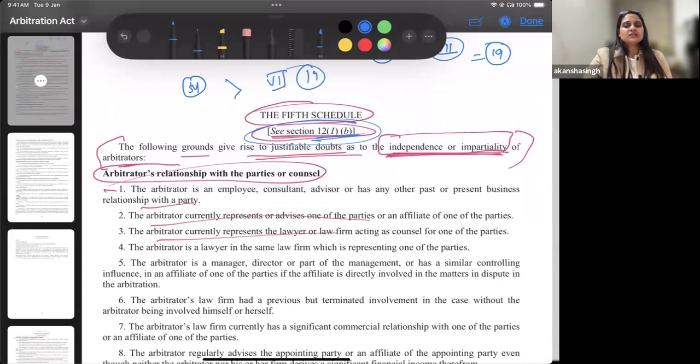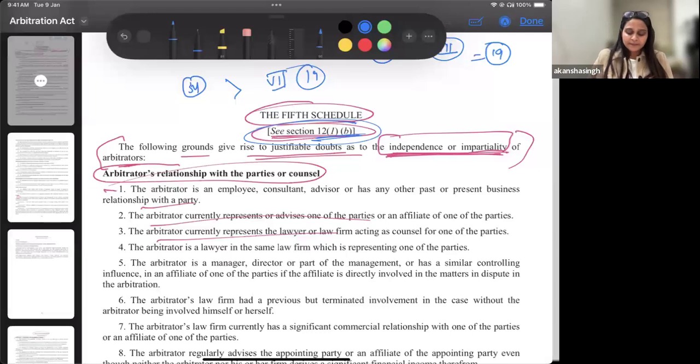So if you are somebody I am thinking to appoint as an arbitrator, what are the requirements? Which schedule will be invoked immediately? First question. Secondly, if you are already an appointed arbitrator for me, and after you've been appointed I feel that any of these grounds exist, then what will be the situation? How will we challenge it? What is going to be the ground of challenge, and where do we actually challenge it? These are the questions which will help you write a better answer.